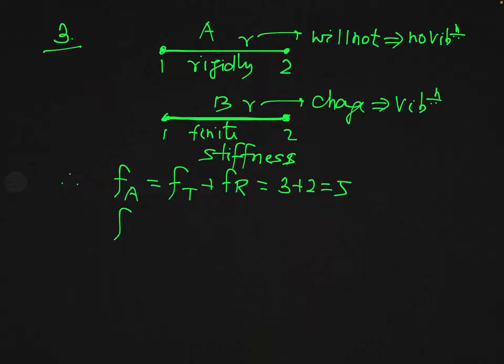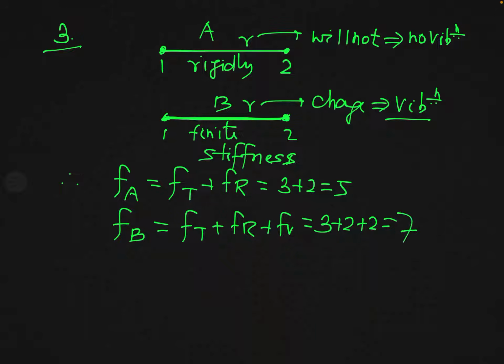And what will be the degree of freedom of molecule B? Let us denote it by the symbol Fb. Since in this case vibrational motion is also effective according to the condition given in the problem, this Fb will be equal to Ft plus Fr plus Fv, and this will be 3 plus 2 plus 2, that is 7.